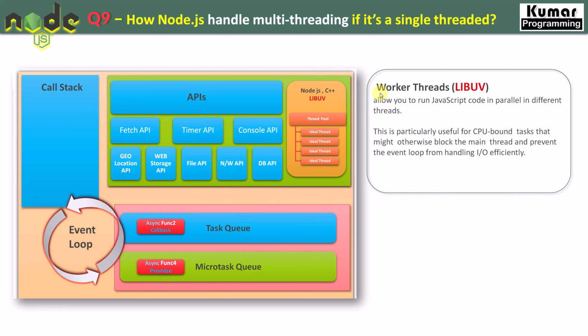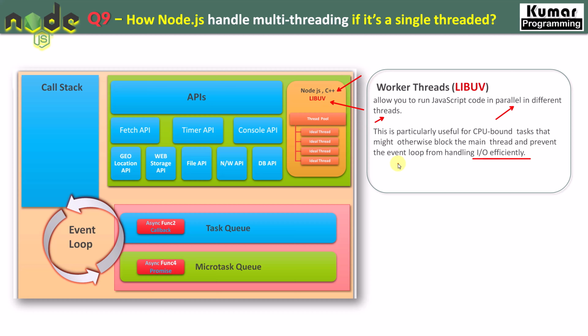So now let's see. Node.js handles multi-threading with the help of worker threads, and those worker threads are part of the LibUV library. It allows you to run JavaScript code in parallel in different threads, right? This is very important. And this is particularly useful for CPU-bound tasks that might otherwise block the main thread and prevent the event loop from handling IO operations efficiently, right? So now I hope this is clear to you how Node.js handles multi-threading even though it is single threaded. The main component here is the LibUV library that is written in C++, right?